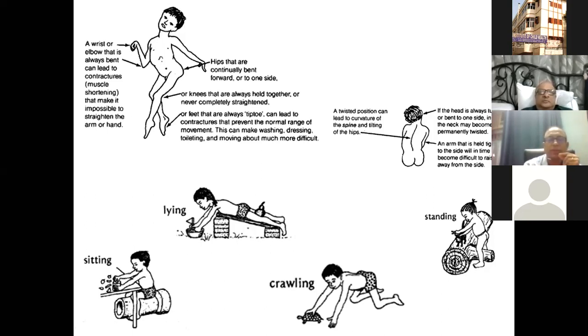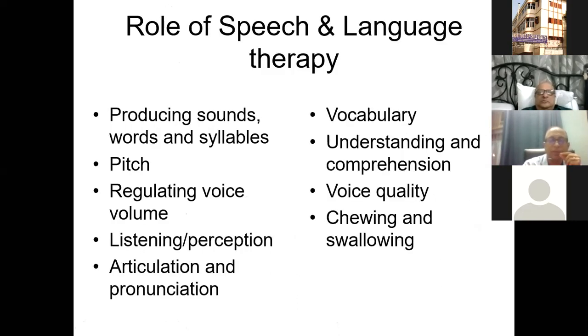And all of these are adaptive measures of how you can do different therapies in the rural settings, in resource constrained settings. Then comes the role of the speech and language therapist.